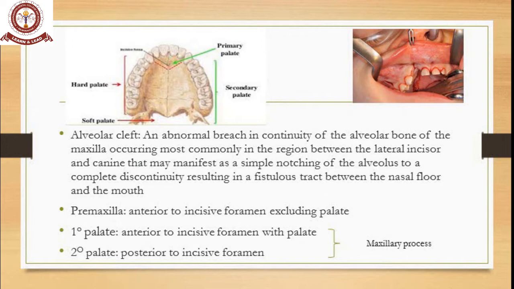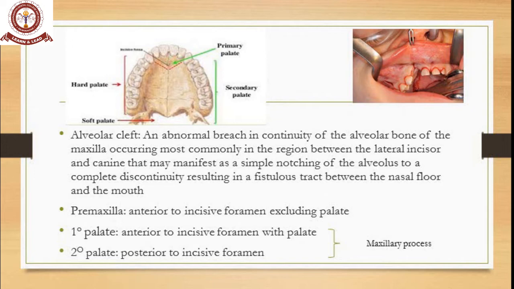Premaxilla: anterior to the incisive foramen, excluding the palate. Okay, premaxilla is nothing but that part of the maxilla which is present anterior to the incisive foramen. So the teeth present in that region are your centrals, laterals, and to a certain extent your canine. Okay, so premaxilla is nothing but anterior to the incisive foramen excluding the palate. In this instance, you are supposed to include your prolabium. Prolabium is nothing but your lip part and the frenal part.